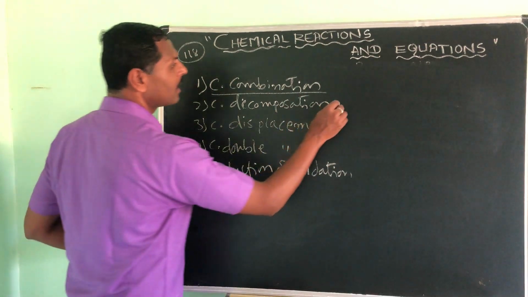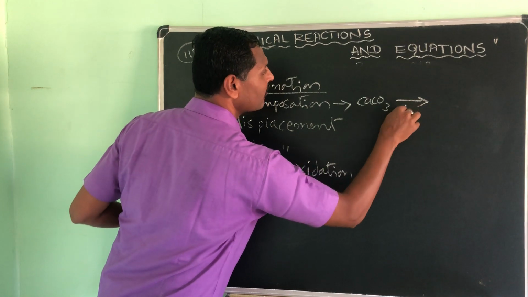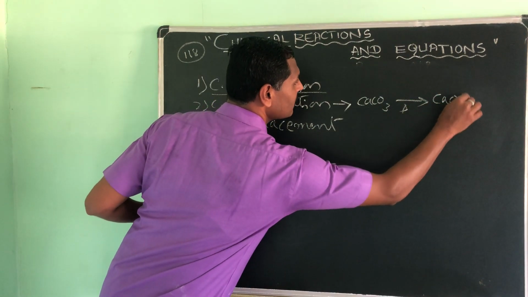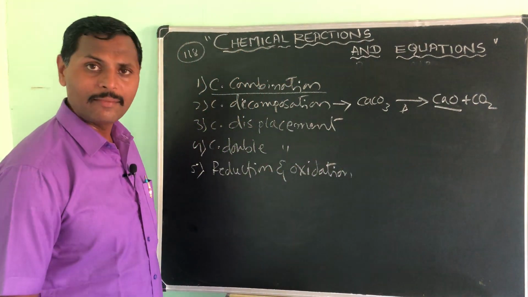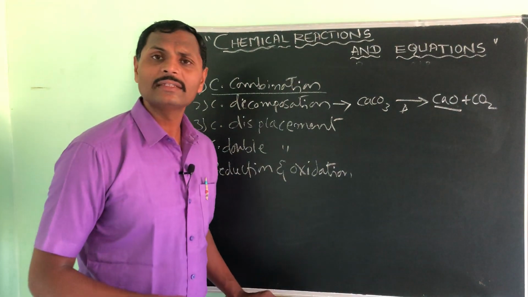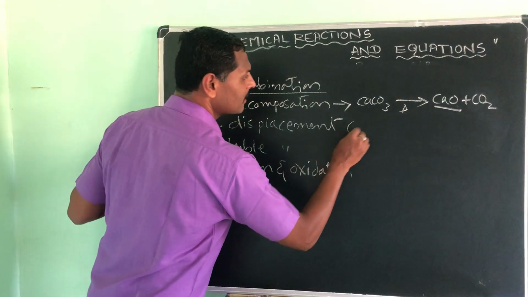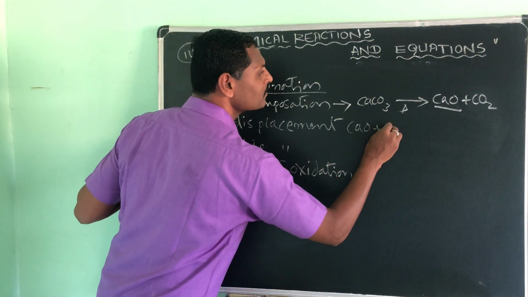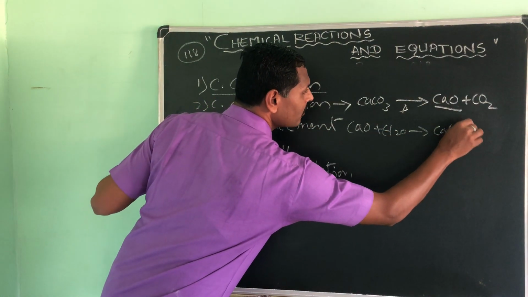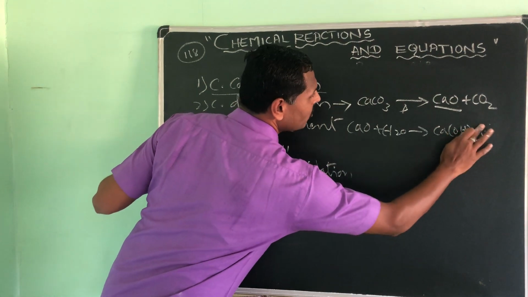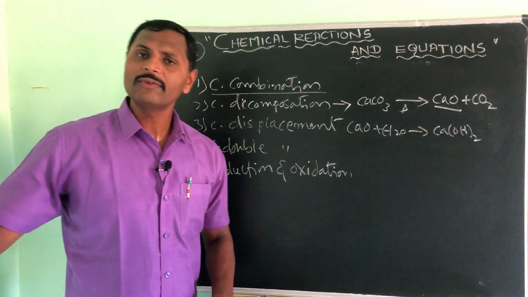Next, chemical decomposition. I will take calcium carbonate, and if I give heat, I will get calcium oxide plus carbon dioxide. What is this? You call it quicklime or lime. We use this as a whitewash for the wall, isn't it? That also I will tell you. Calcium oxide, when it reacts with water, gives calcium hydroxide, Ca(OH)2. Understood?